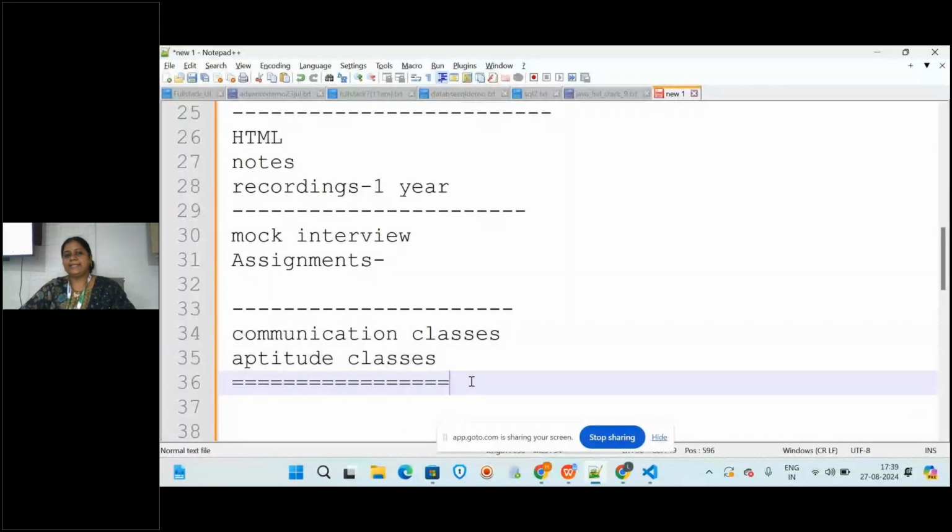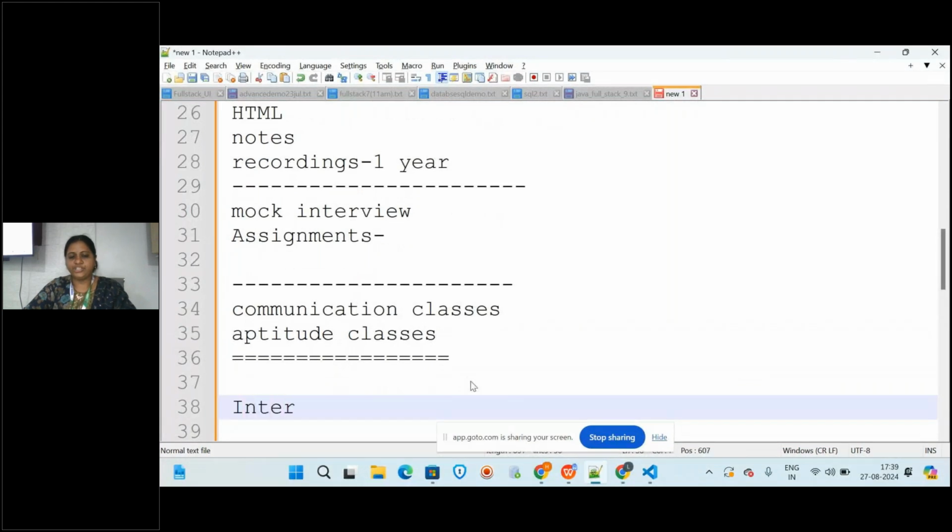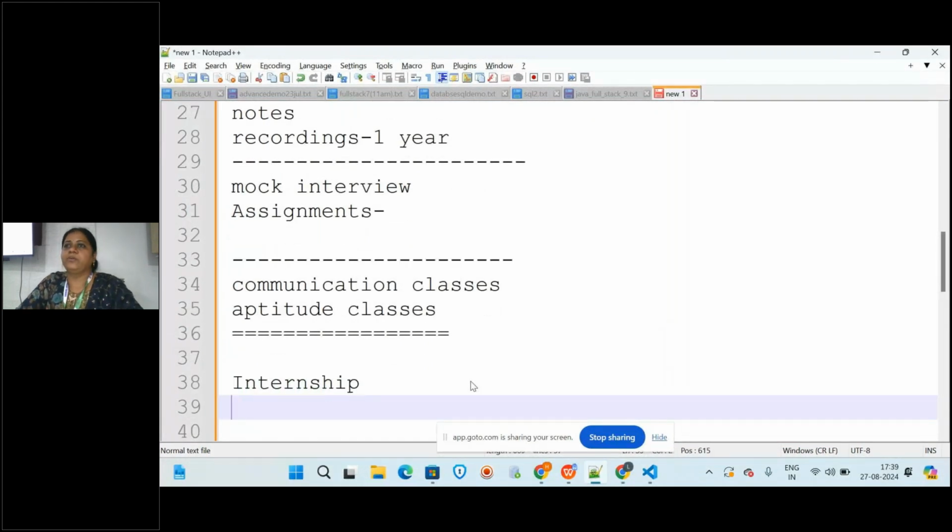Next I want to tell you about one more topic, that is the internship that we are going to do in our full stack program. So what is this internship? Along with the course, we are going to provide you an internship certificate of 6 months duration.